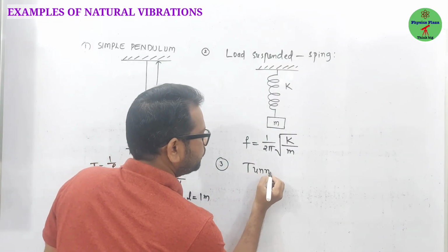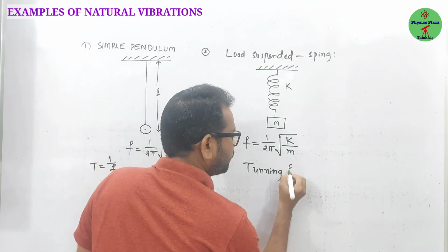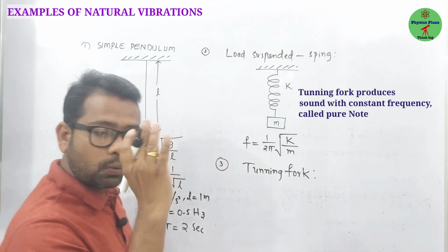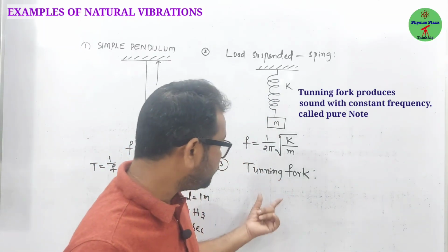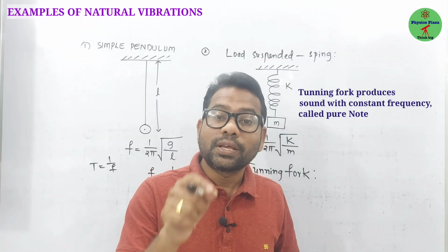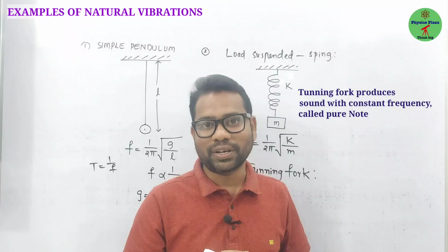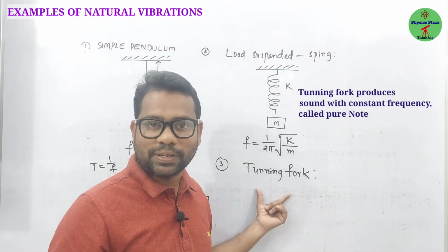And here, the third one, tuning fork. When a tuning fork is hit with a rubber hammer, what will happen, children? It will vibrate with its own natural frequency. And what is special about the tuning fork? A tuning fork is a device which produces sound with a constant frequency, a so-called pure note. Very important.